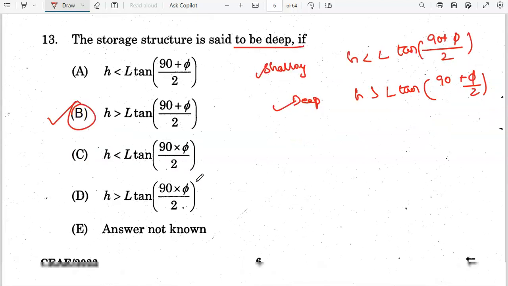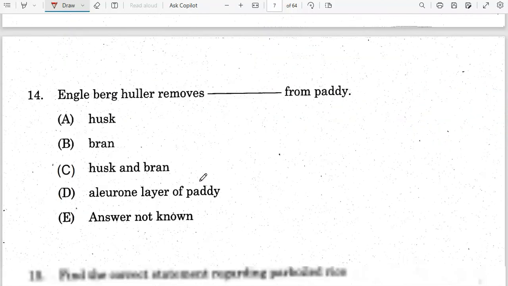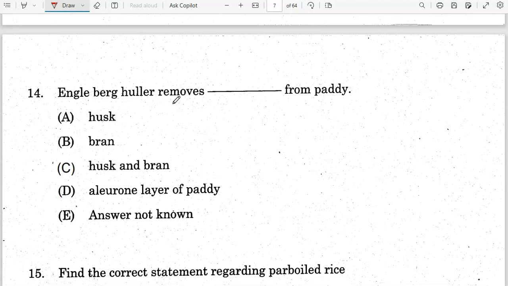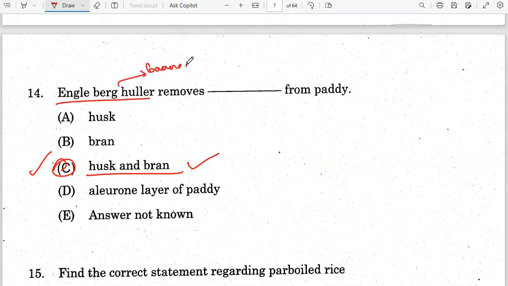Okay, next question. The Engelberg huller removes dash from the paddy. So it removes the husk and bran. Okay, option C is the correct answer. So now in India it is banned. Okay, so they have banned it. So for shelling of paddy, Engelberg hullers, shelling of paddy.